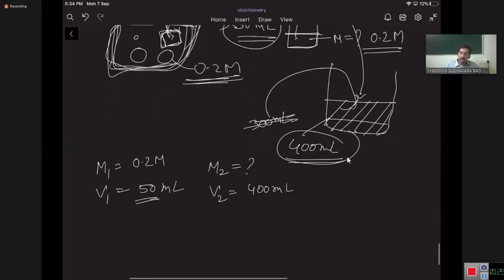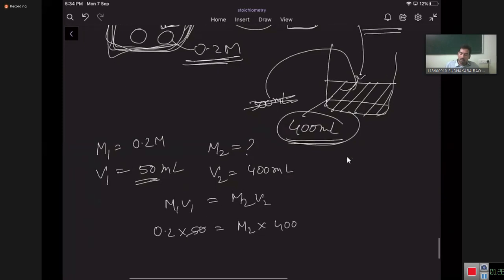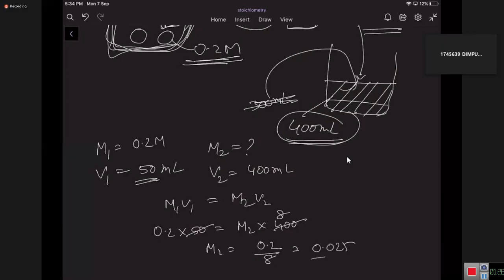So do the dilution law. M1 V1 is equal to M2 V2. M1 is 0.2, V1 is 50, equal to M2, which we don't know, times V2, which is 400. 400 by 50 is 8 times. So M2 is equal to 0.2 by 8, which is 0.025 molar.